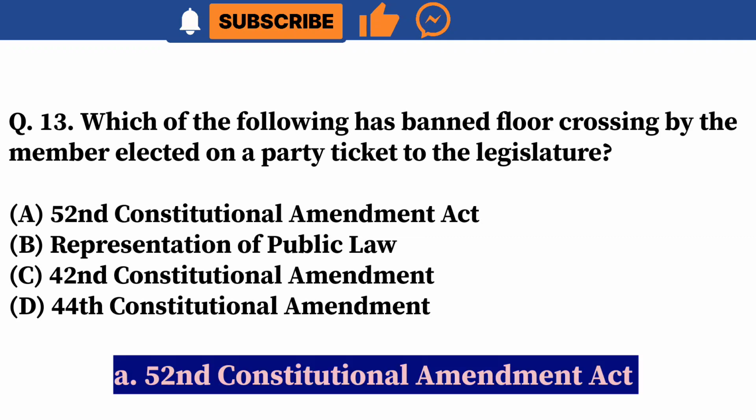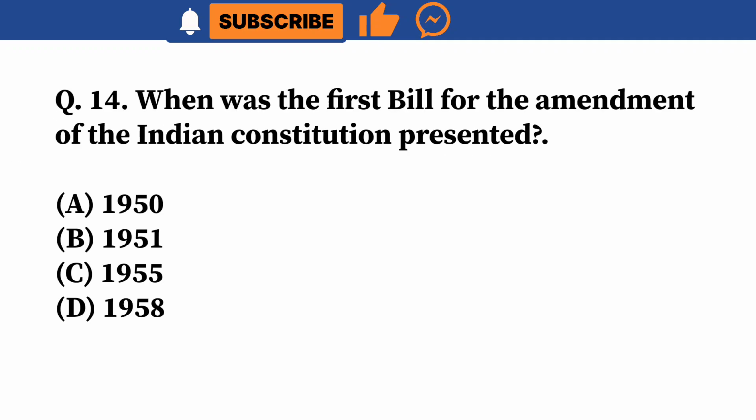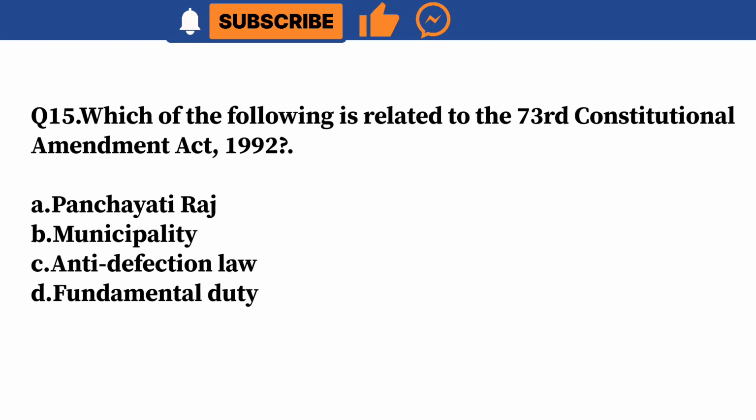52nd Constitutional Amendment Act. Question 14. When was the first bill for the amendment of the Indian Constitution presented? A. 1950. B. 1951. C. 1955. D. 1958. Correct answer is B. 1951.